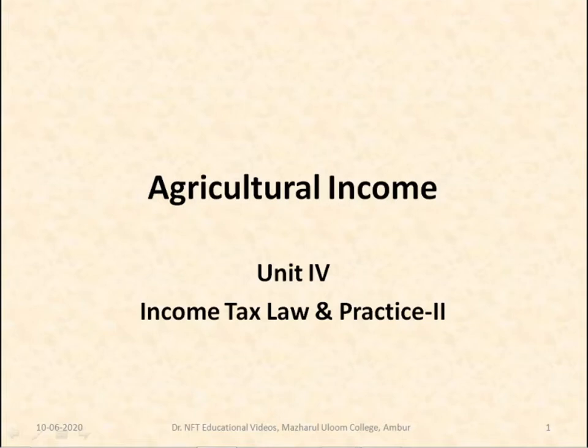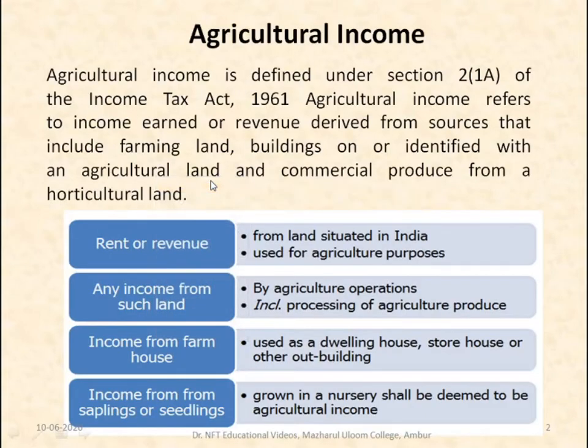Everyone, having computed the deduction, now let us see agricultural income. As we have already learned, agricultural income is exempt under Section 10 of the Income Tax Act. Here we can see the definition of agricultural income. Agricultural income is defined under Section 2, subsection (1A) of the Income Tax Act, 1961.